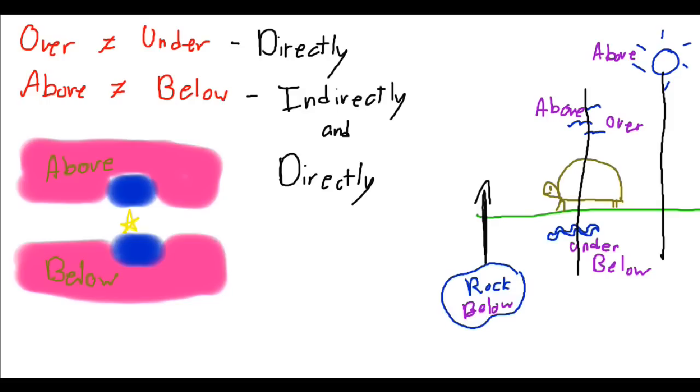And what about the blue part? Okay, so if you remember before, over and under is typically only directly. Okay, so therefore, having said that, we would say that the blue is over the star and under the star. Alright, so I hope that helps you a little bit. If you have any questions, feel free to ask.